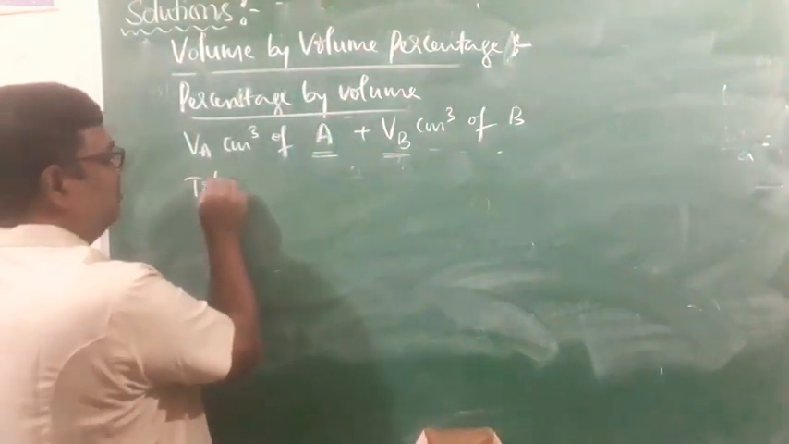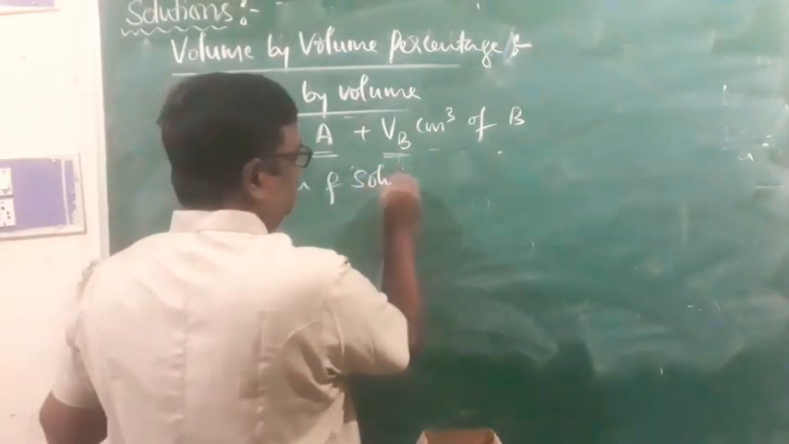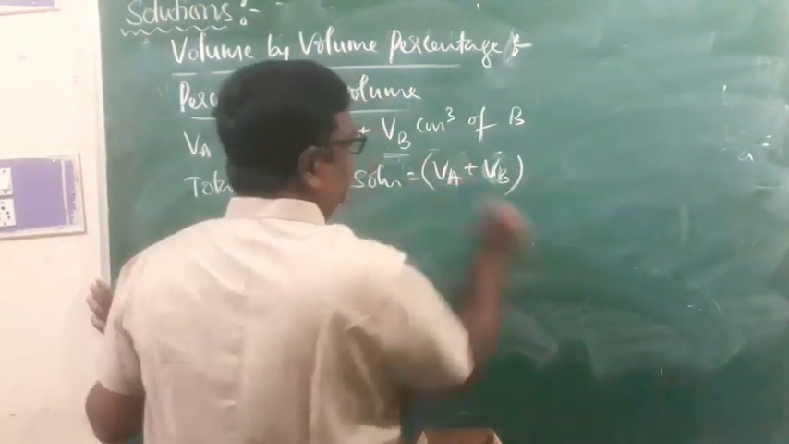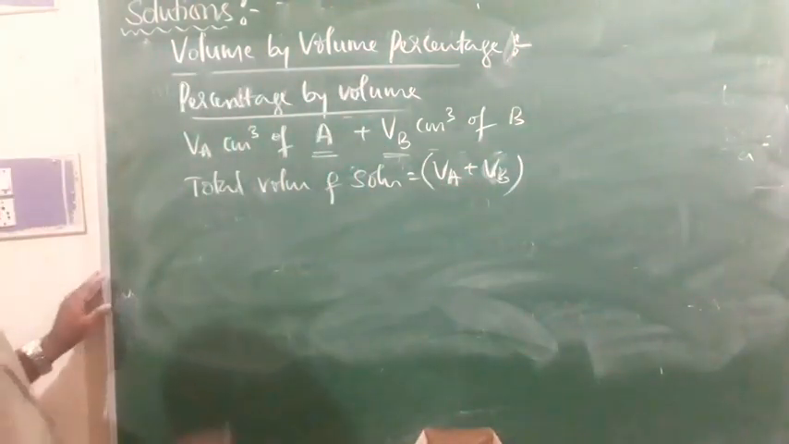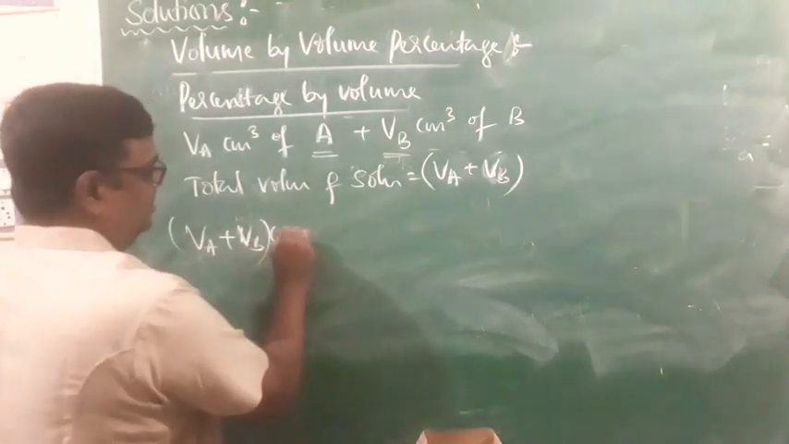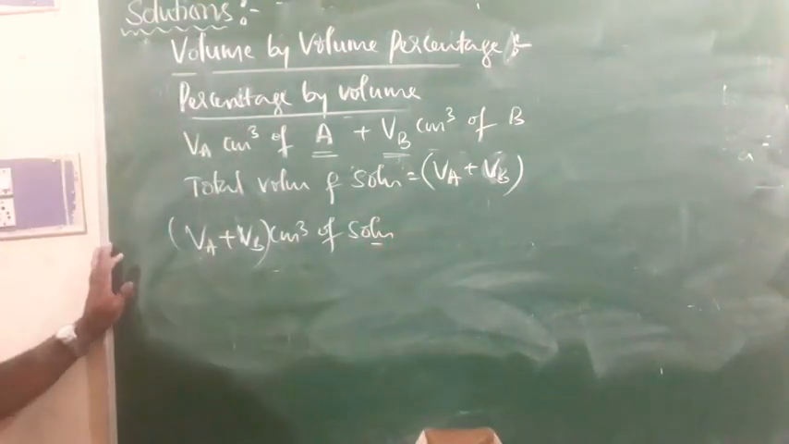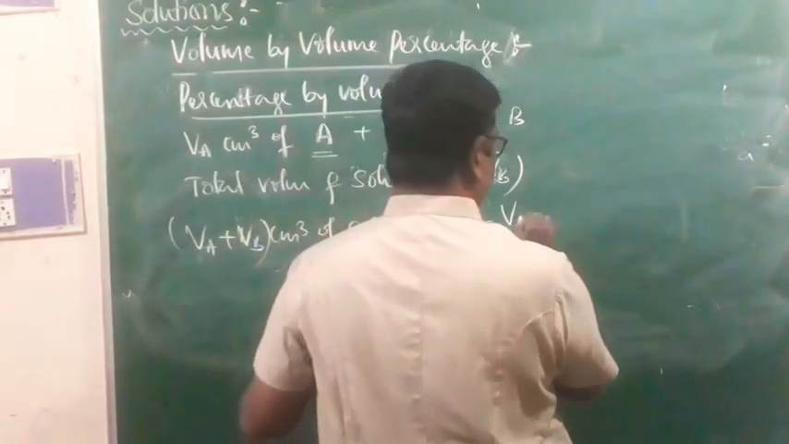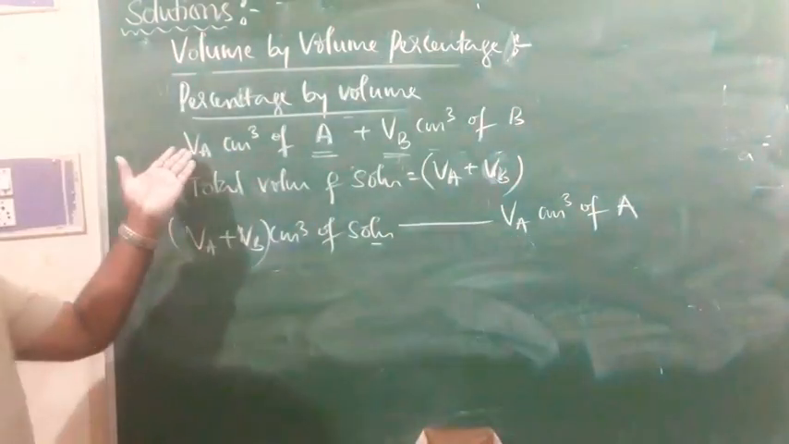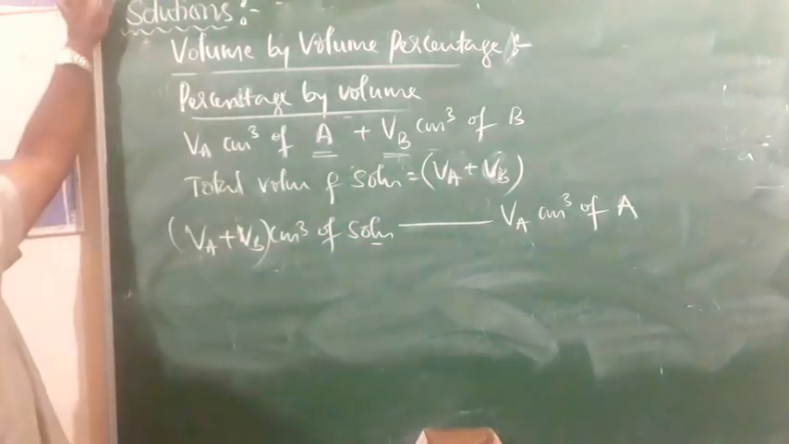Therefore, total volume of solution ಏನು? That is equal to VA plus VB, right? ಹೌದಾ? ಹಾಗಾದ್ರೆ ಏನಾಯ್ತು ಈಗ? VA plus VB cm cube of solution contains VA cm cube of component A. ಹೌದಲ್ವಾ? ಇಲ್ಲೇ ಗೊತ್ತಿದೆಯಲ್ಲ, this much of solution contains VA cm cube of component A.